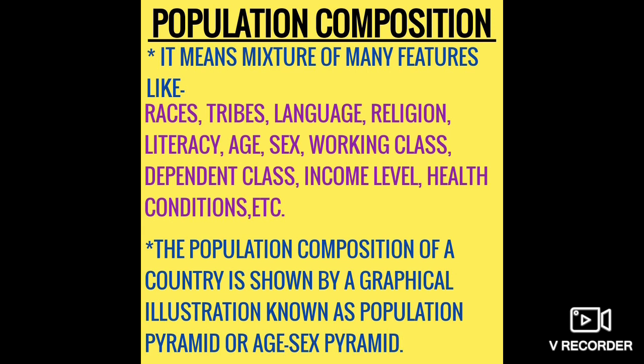Okay, now comes population composition. The rate of population growth is not equal throughout the world, as I have told you that people are not evenly distributed. So it can be rightly said that the world's total population is growing rapidly, but all the countries are not experiencing this growth.